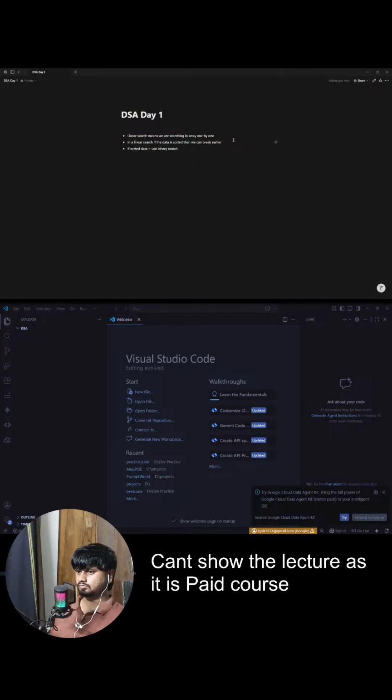Now let's say we want to search. Let me zoom in on this a bit. Let's say the target element we're looking for is, for example, 60 in this case. We are searching for 60.